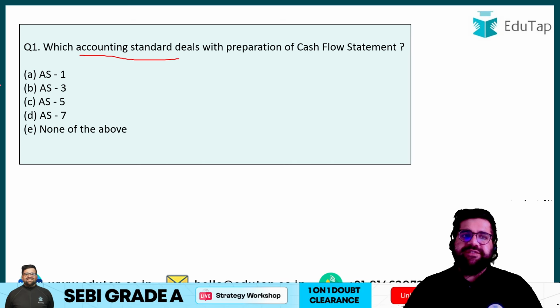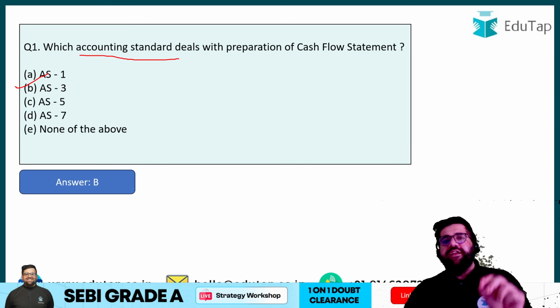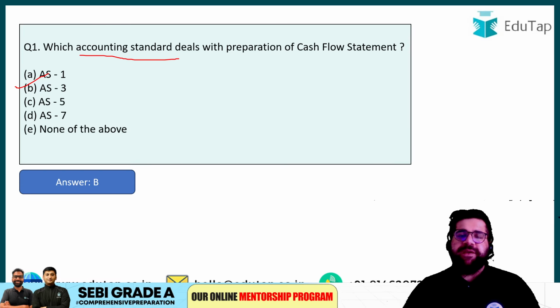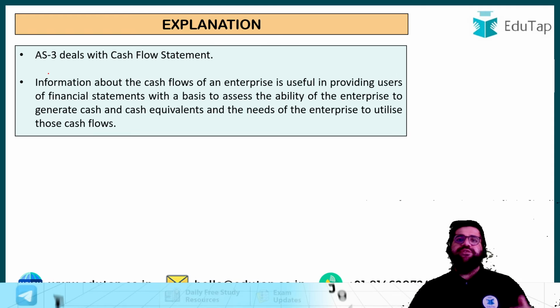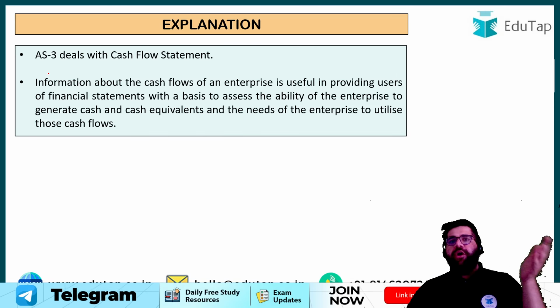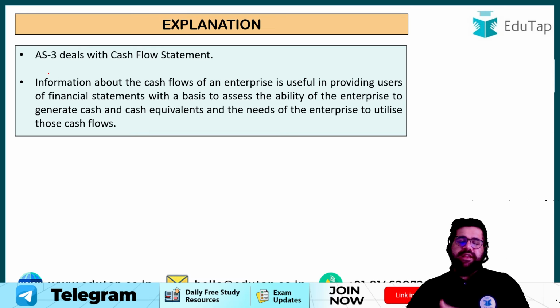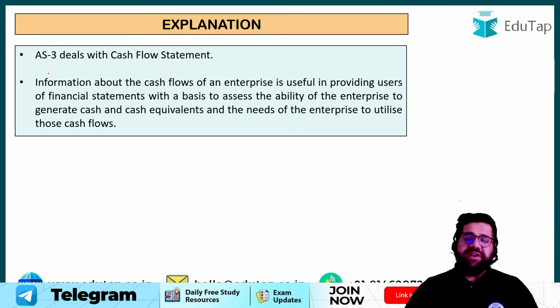Yes, the correct answer will be accounting standard 3, which is your accounting standard number 3, which basically deals with the preparation of the cash flow statement, right? And I hope you know that in cash flow we have 3 sets of activities: operating, financing and investing. All these 3 are important for your exam, so you should prepare them.